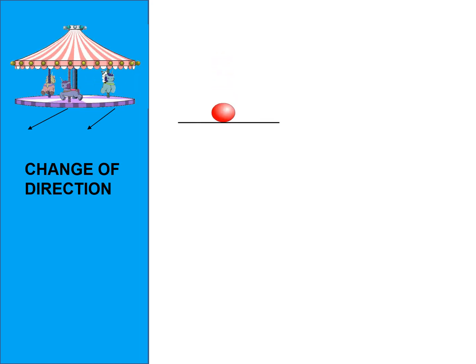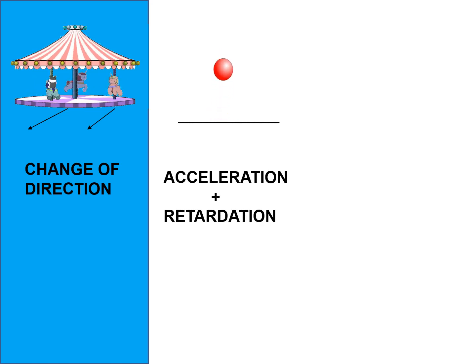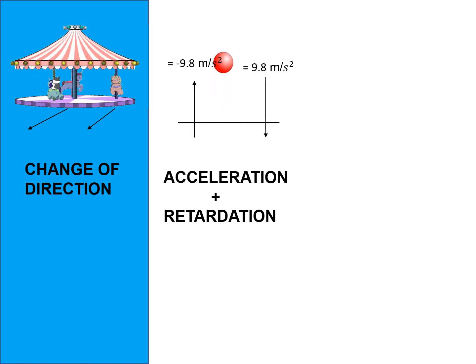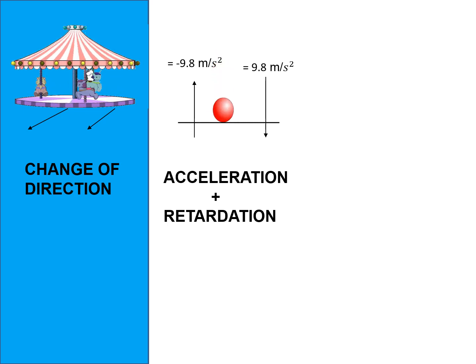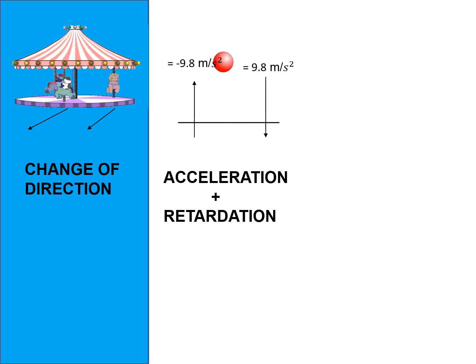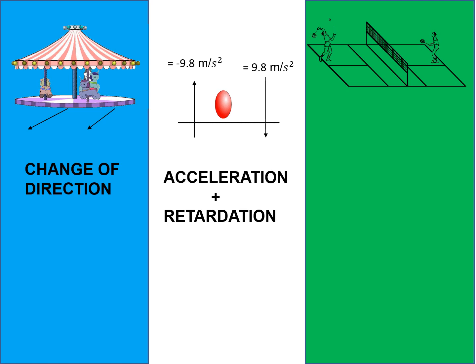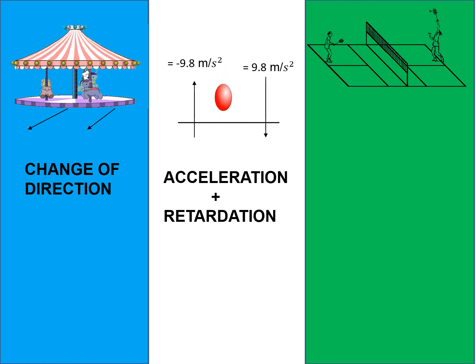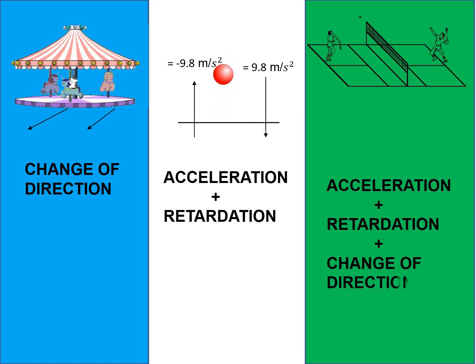When the ball is going downwards, it has positive acceleration, which is equal to acceleration due to gravity, that is 9.8 meter per second square. When the ball is going upwards, its speed reduces to 0 at maximum height. The acceleration due to gravity works in the opposite direction, equal to minus 9.8 meter per second square. The shuttlecock is changing direction as well as speed whenever it is hit by the racket, thus having acceleration, retardation and change of direction.